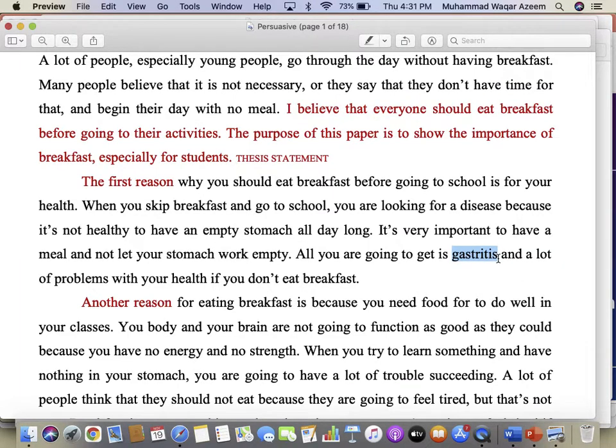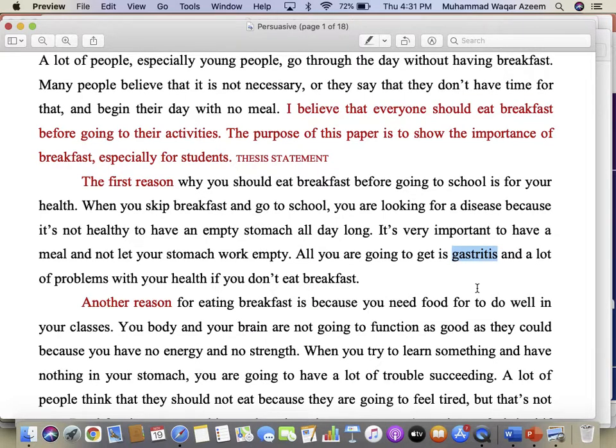So we can use proverbs? Sometimes yes, it is possible. In some cases, it is possible. I'll come to that in a minute. So when you use such scientific vocabulary, you are convincing your reader that whatever you are saying is not your personal opinion only. Rather, it is a scientific fact. No argument about it. It is a scientific fact.